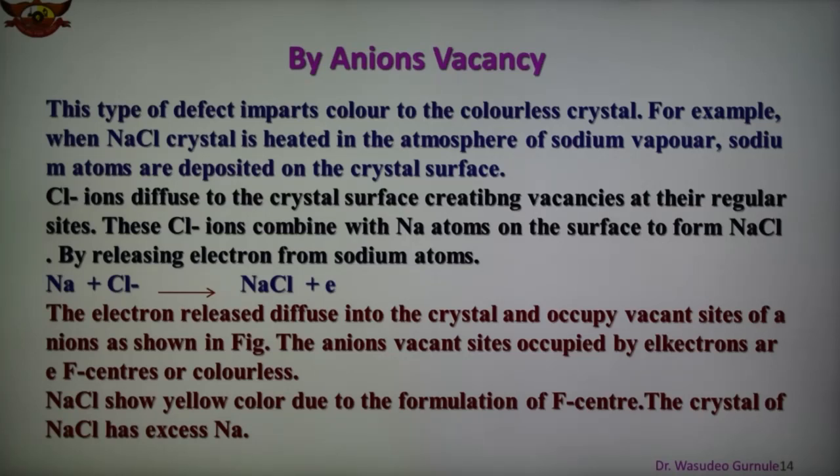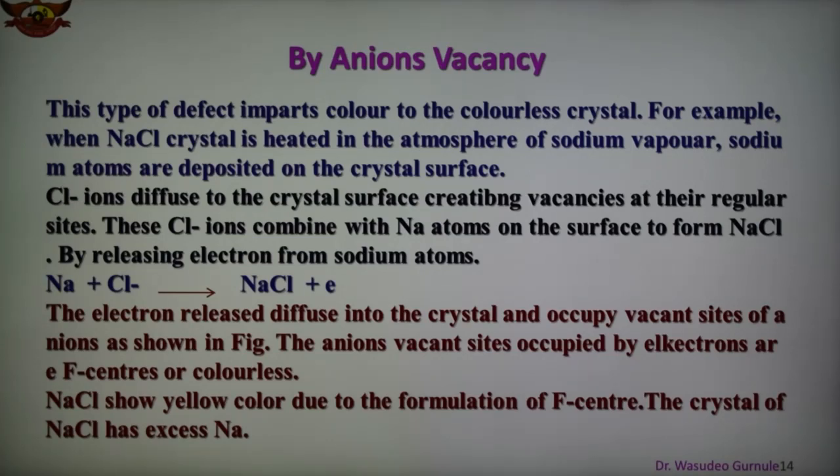For example, excess sodium in NaCl makes the crystal yellow, excess potassium in KCl makes it violet, and excess lithium in lithium chloride makes it pink. So the greater the number of F centers, the greater the intensity of color. Solids containing F centers are paramagnetic because the electrons occupying the holes are unpaired. So they are generally colored.